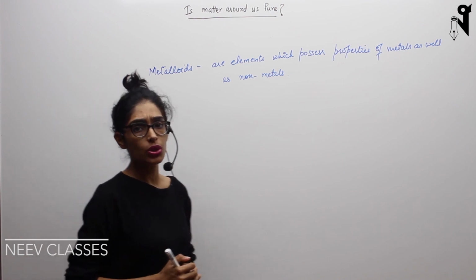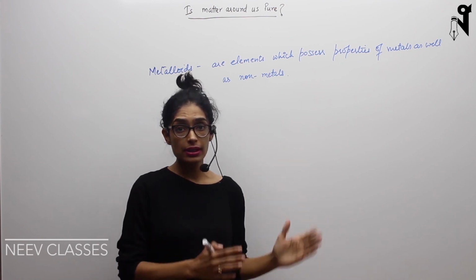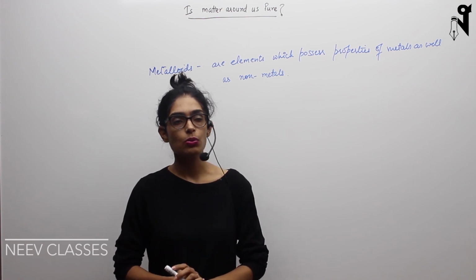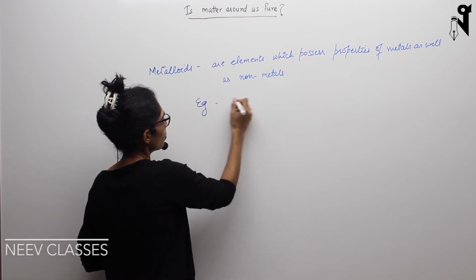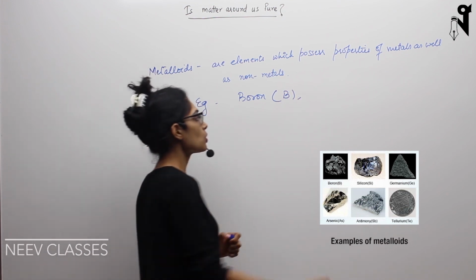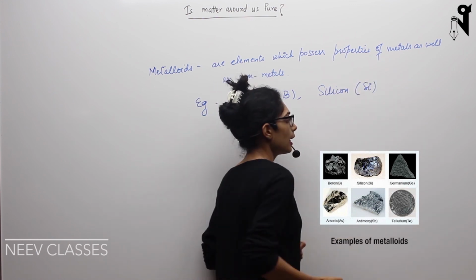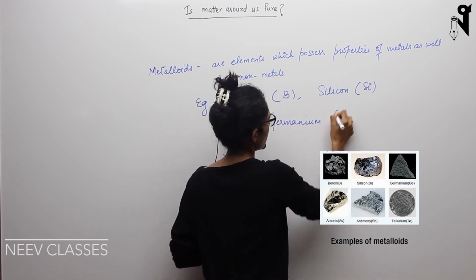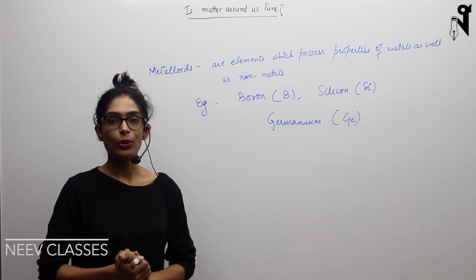And there are very few elements which are metalloids, not all of them, not many of them. So there is a huge number of elements which are metals, a comparatively lesser number of elements which are non-metals, and a very few number of elements which are metalloids, which possess both the properties. Examples for those are boron, represented by symbol B. Then comes silicon, represented by symbol Si, and germanium, represented by symbol Ge. There are a few more, but these are the three common metalloids which we'll be dealing with going forward.